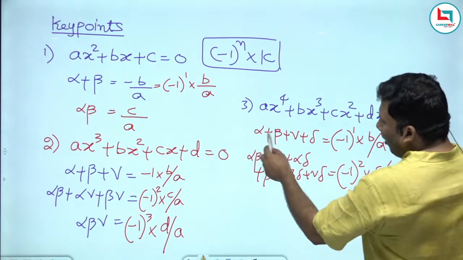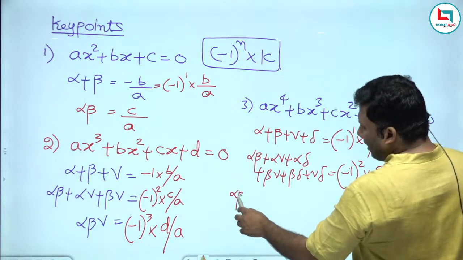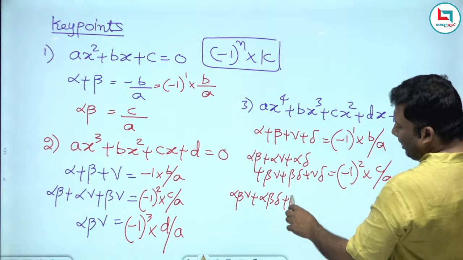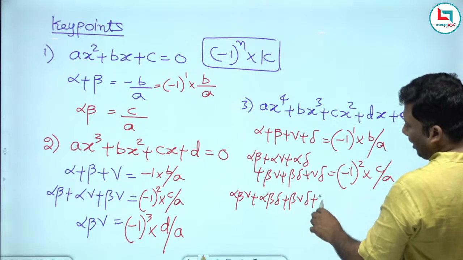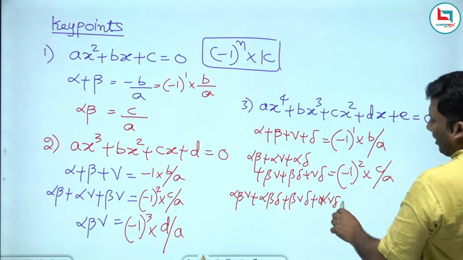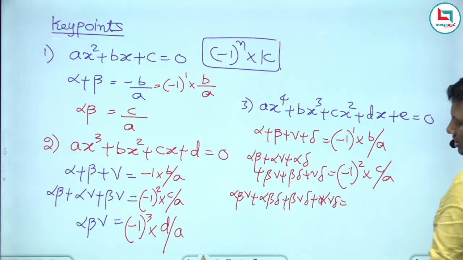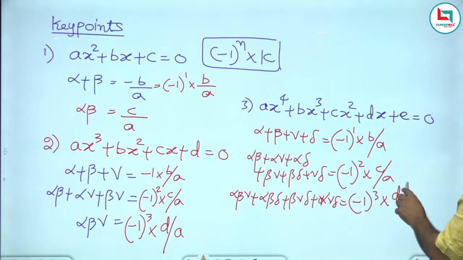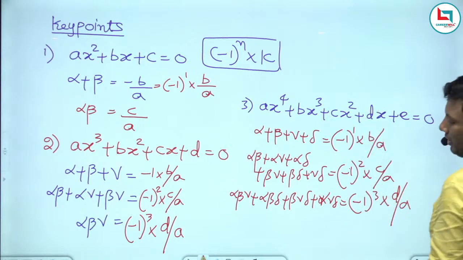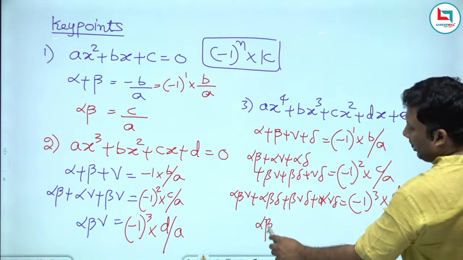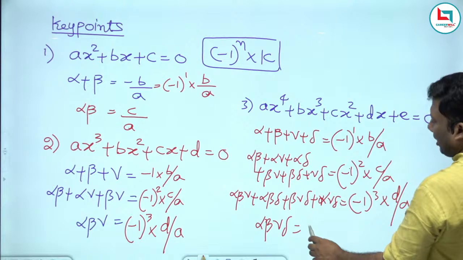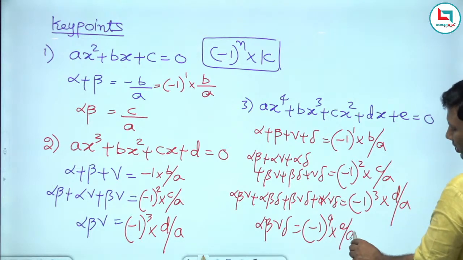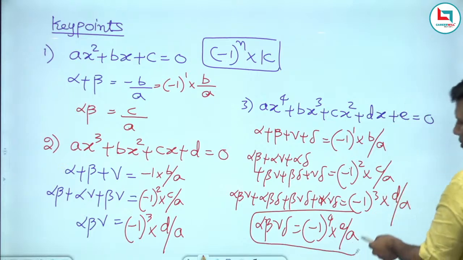Next one, 3 at a time. Out of 4 roots taken 3 at a time: alpha beta gamma, alpha beta delta, beta gamma delta, alpha gamma delta. 4 ways I will get, 4C3, which is 4. So 3 at a time, minus 1 power 3 into D by A. N represents how many times? All at a time: alpha beta gamma delta, minus 1 power 4 into E by A.